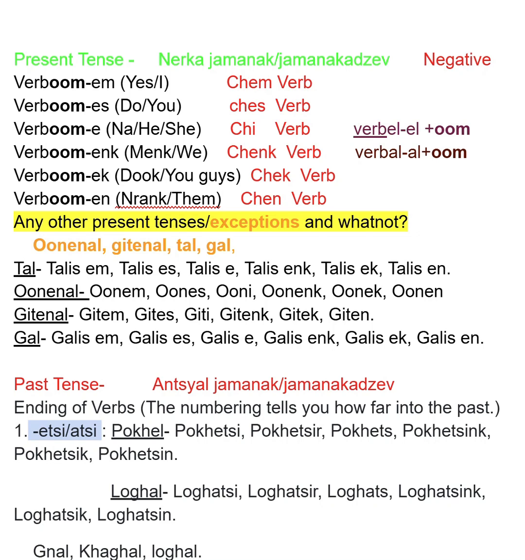Okay, guys, today we're discussing, first, the present tense, ներկա ժամանակը, or you could say ներկա ժամանակաձևը. All right, so this is present tense. You have your verb and then you use em, es, e, enk, ek, en. Now I'm going to break this down for you.